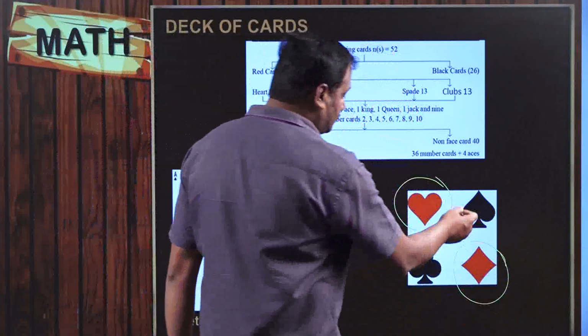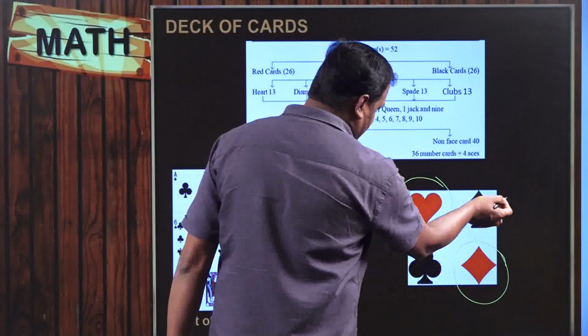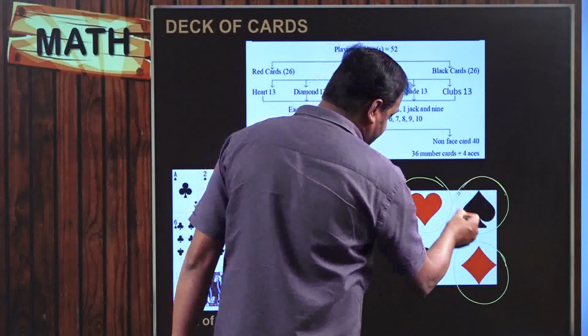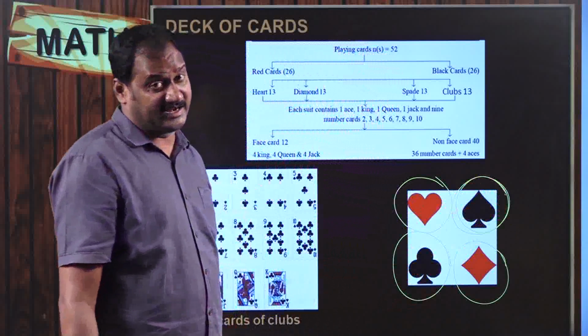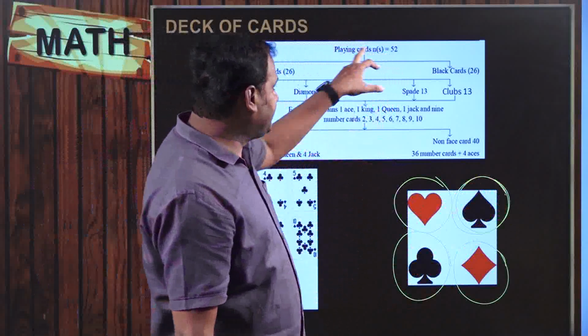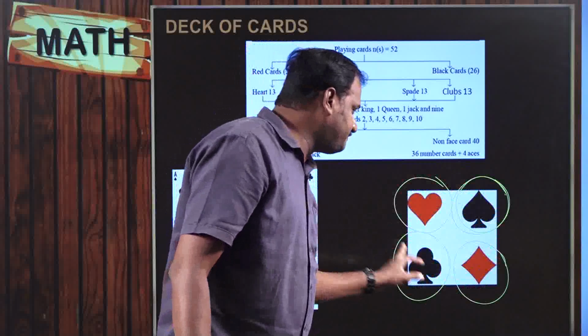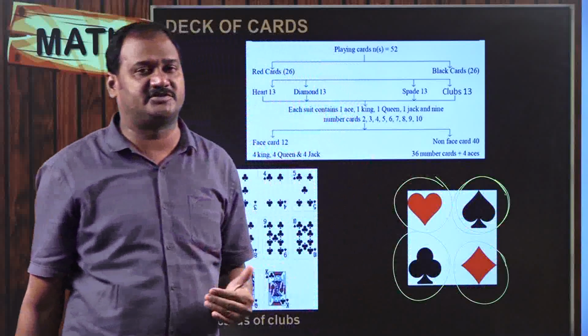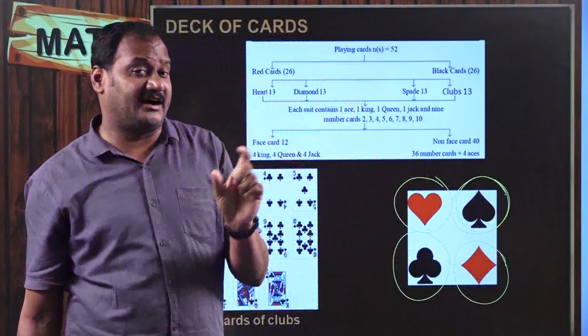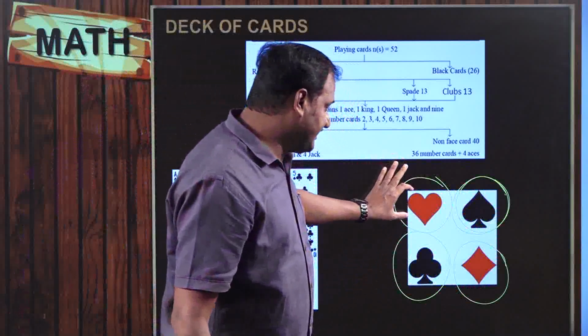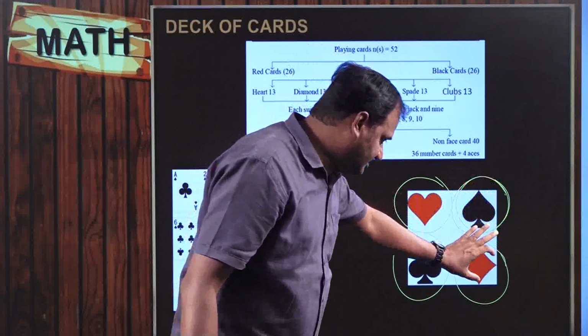And the other two will be black in color. So one is spade, this is spade, and this is what is called clubs. Spade as well as clubs. So totally 52 cards will be divided into 4 parts. So 52 divided by 4 is equal to how much? 13. So there are 13 cards each belonging to each of these categories.